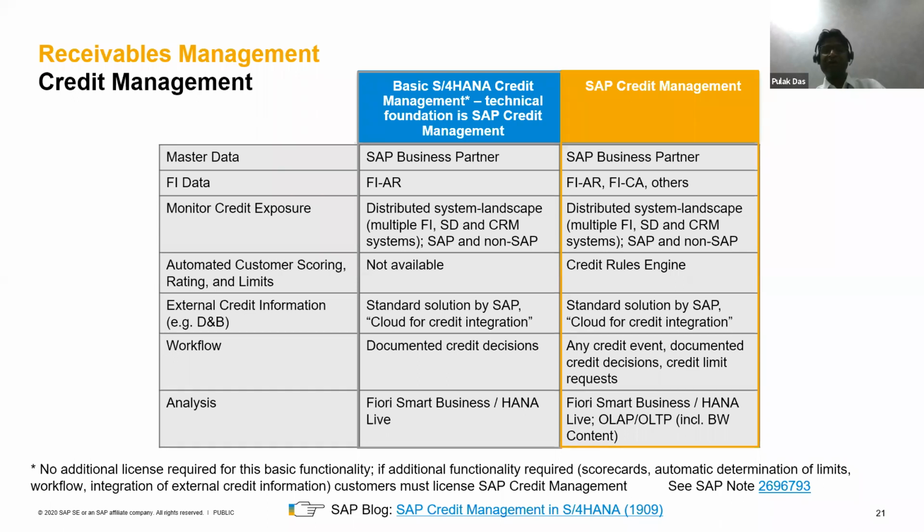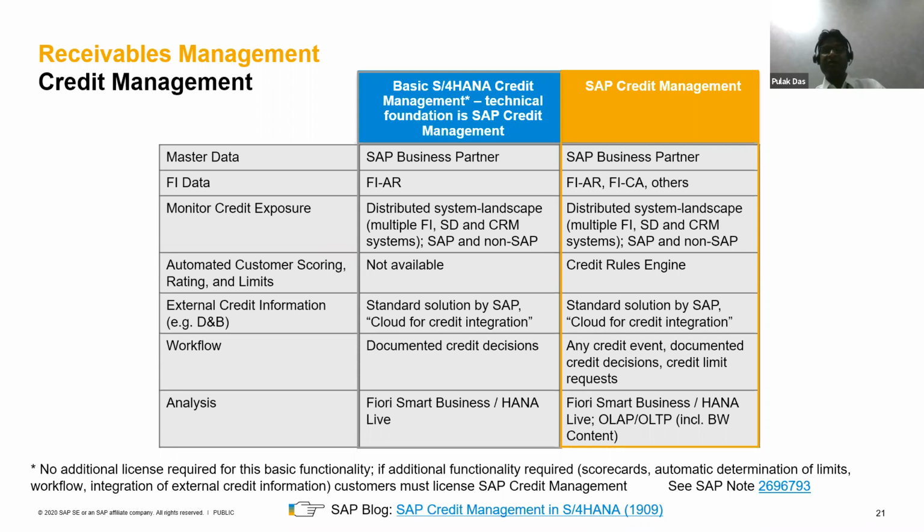In S/4HANA, you will get a complete enhanced functionality of credit management. It comes with a lot of credit rule engines, and also gives you a lot of options, for example, to integrate with credit ratings, let's say CRISIL or any other system, bring down those credit scores and maintain them in your system.